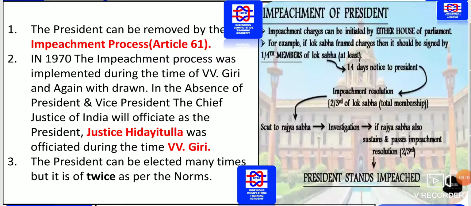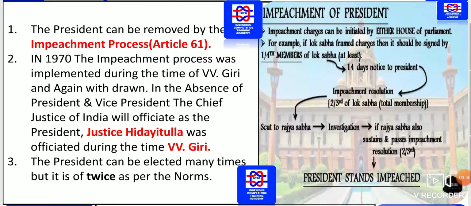In 1970, the impeachment process was initiated during the time of V.V. Giri and again withdrawn. In the absence of the President and Vice President, who will be the head? The Chief Justice of India will be officiating. So overall, we have to remember that whenever there is an impeachment process, the President can be removed on a few grounds, because of his misbehavior or any illegal activities concerning cheating or various other situations.